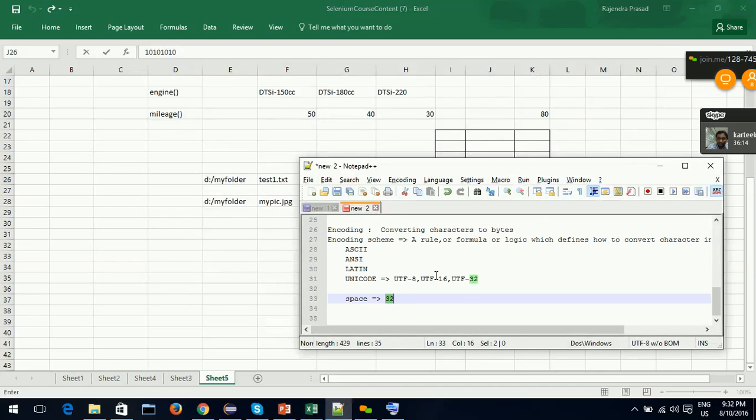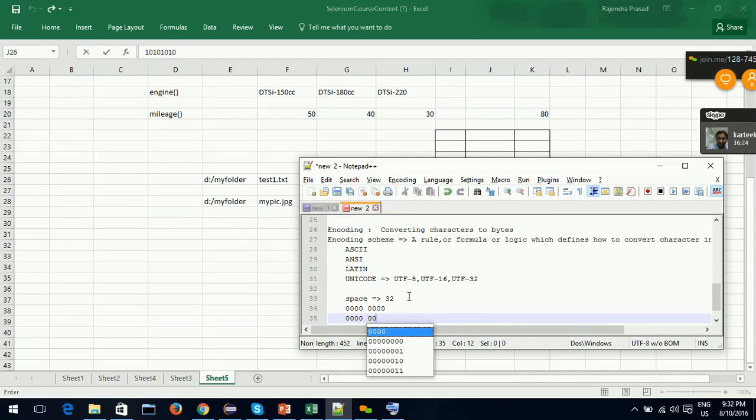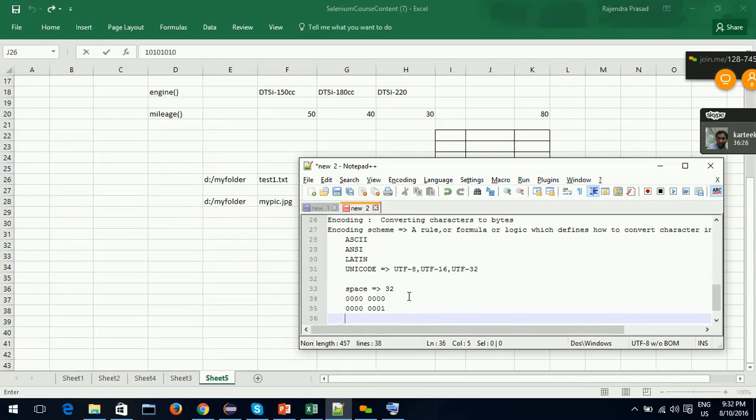The 32's corresponding bit representation, just now I told you, right? For representing 0 we use this, for representing 1 we use this, for representing 7 we use 0 0 0 0 and 0 1 1 1 like this.